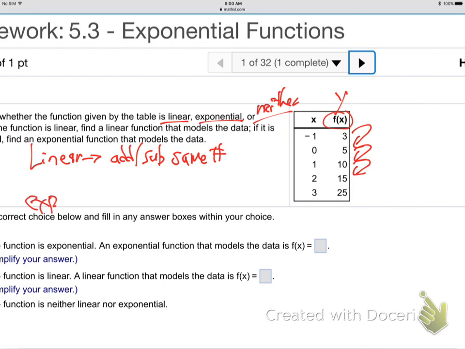It's exponential if you what? Multiply or divide. Yeah. See, it's a level up. If you multiply or divide, same number every time. You ever think that way about the operations?